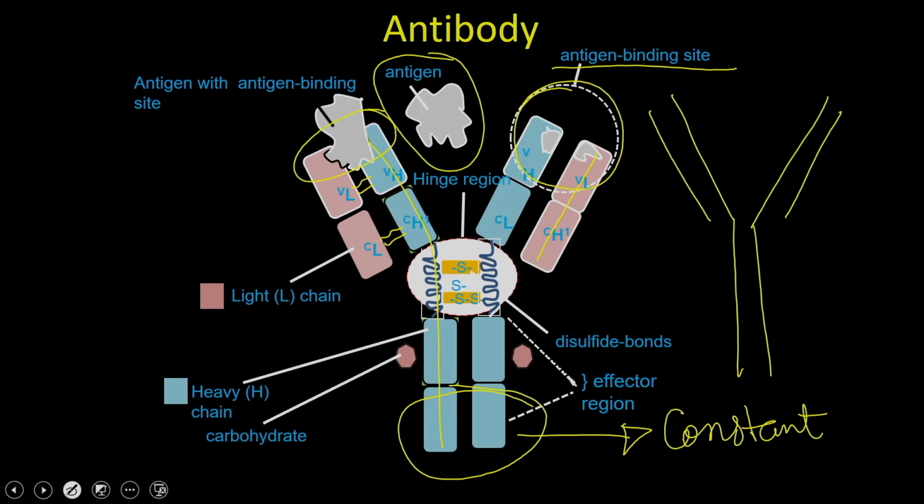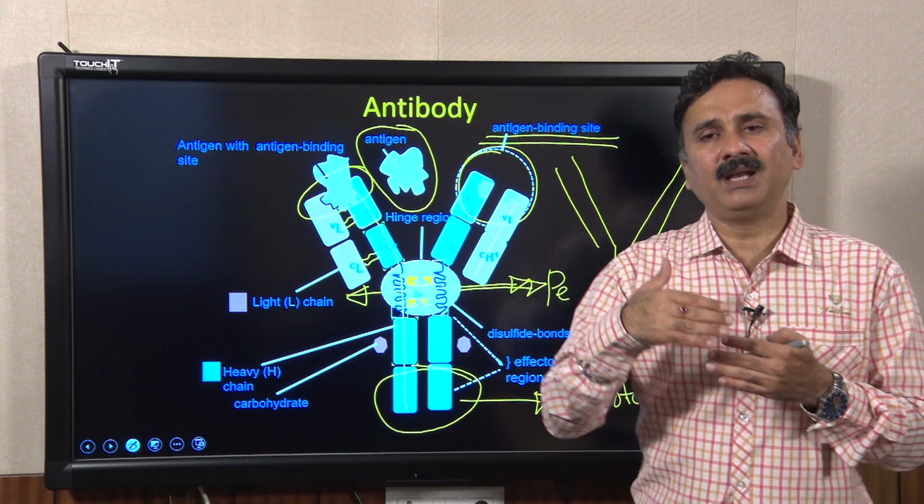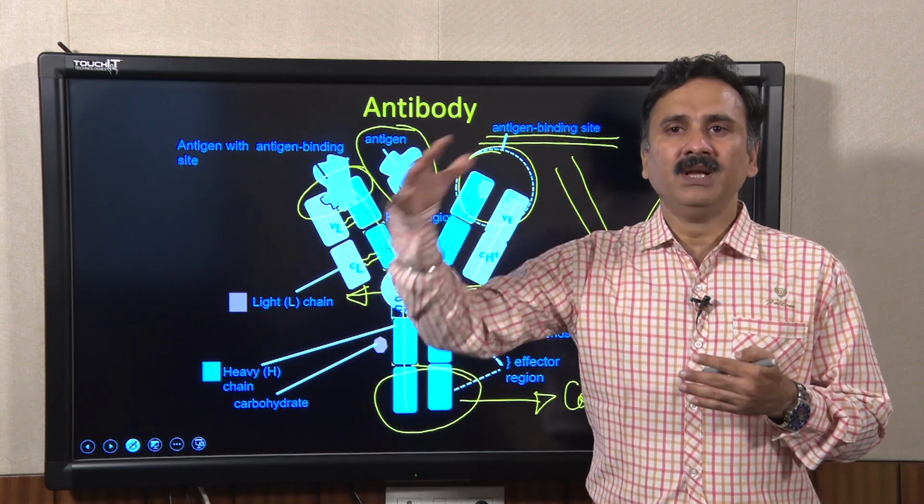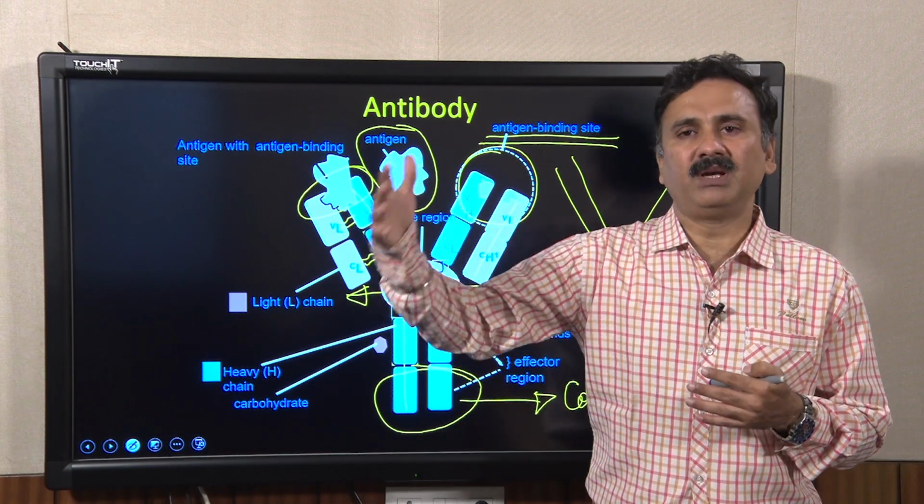Apart from that, this antibody is very susceptible to some proteases. For example, if you treat this antibody with a protease, some proteases cleave it into two parts, keeping the constant region away from the variable region or the antigen binding region. That is how you can fine tune the production of the antibody in such a way that it will activate the cellular machinery, but it will not bind